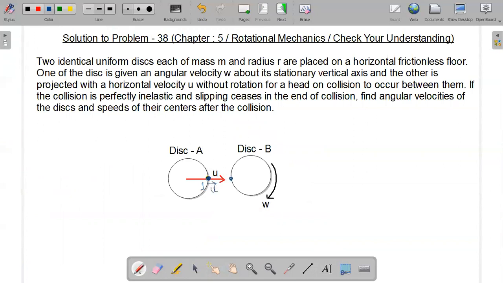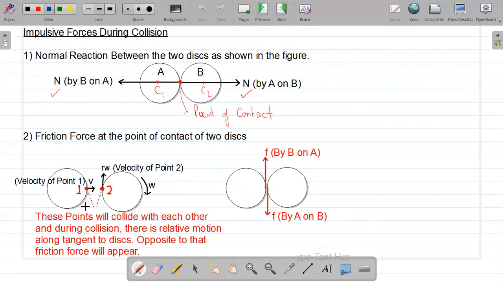And if I consider a point 2 on disk B, then this point has a tangential velocity of r omega. In this figure, you can see that point 1 and point 2 are moving in different directions. The moment point 1 comes in contact with point 2, point 2 has an instantaneous velocity along the tangent.